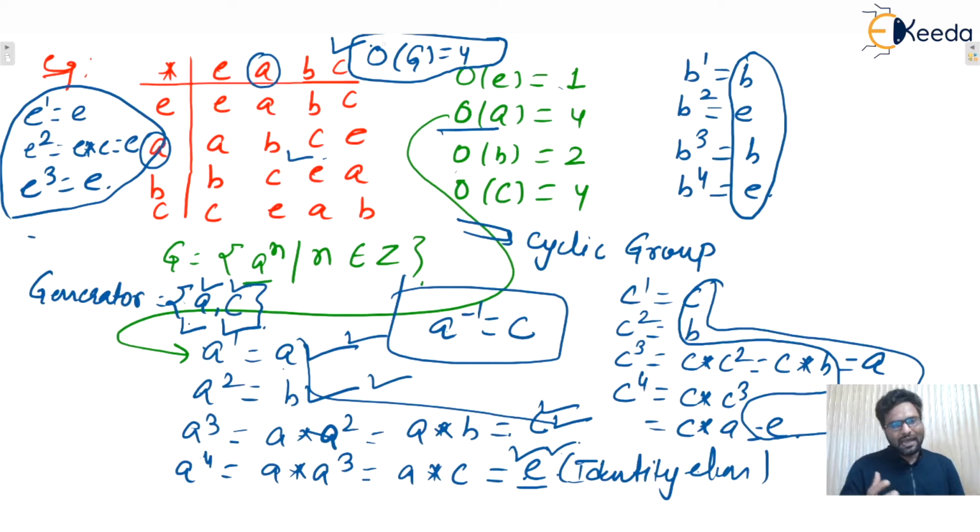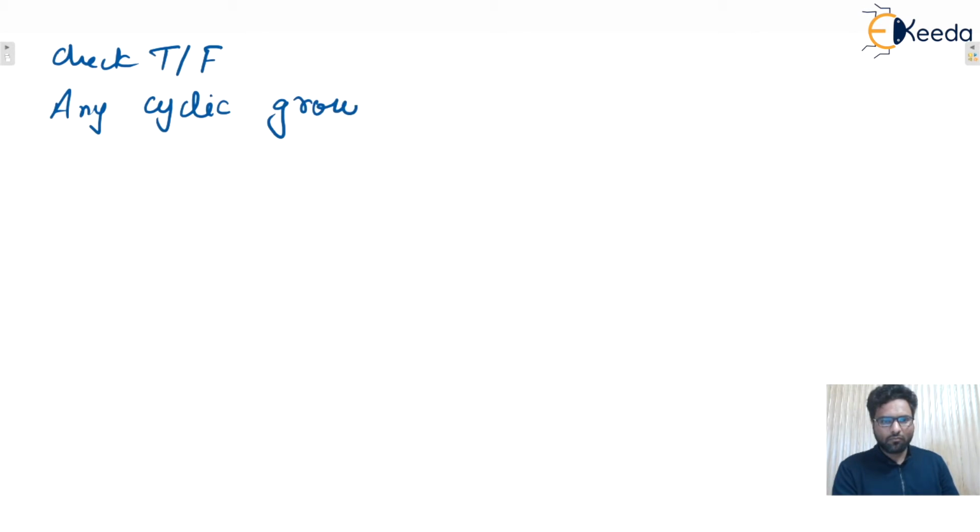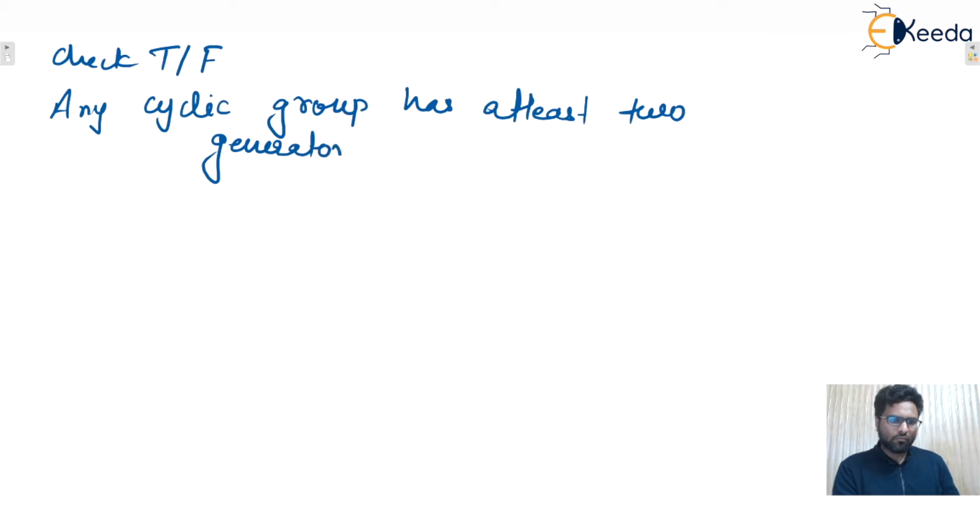Now, can we say that any cyclic group has at least two generators? Let us consider this question. Check true or false: any cyclic group has at least two generators. Is this statement true or false? Yes, we can say that this statement is false.